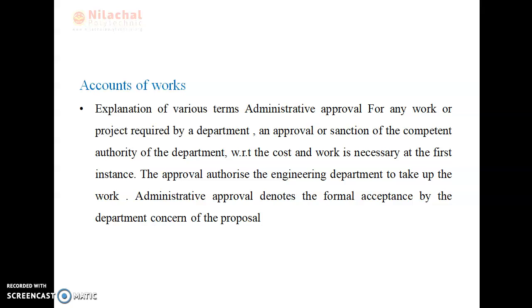At the first instance, the approval authority, the engineering department, takes up the work, and the administrative approval denotes the formal acceptance by the department concerned of the proposal. It is known as the account of work.